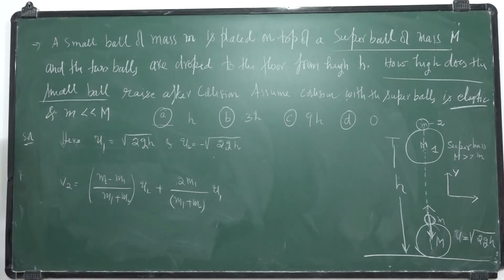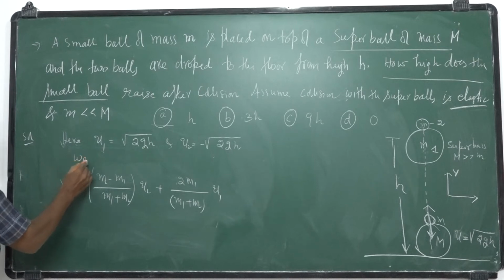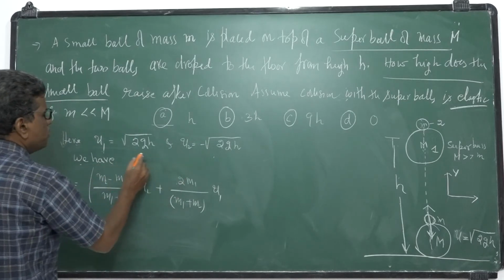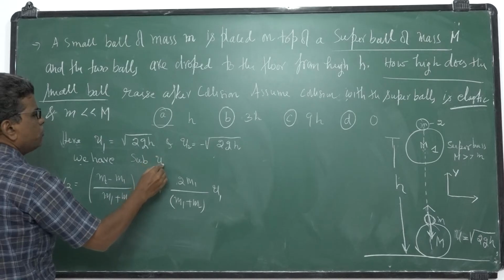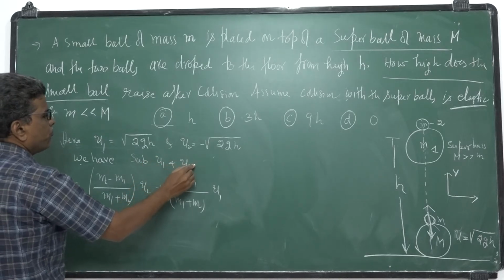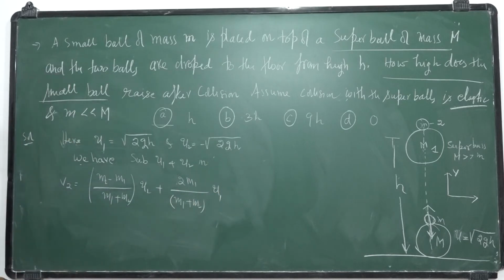So I substitute these values, u1 and u2, in the equation for v2.